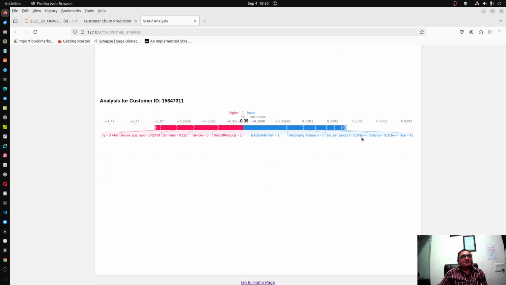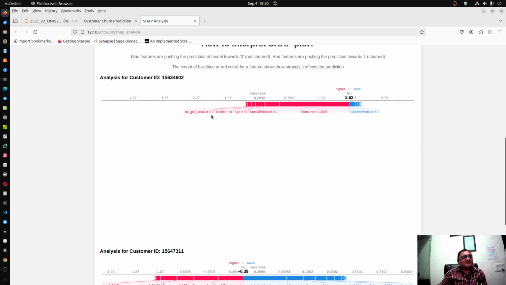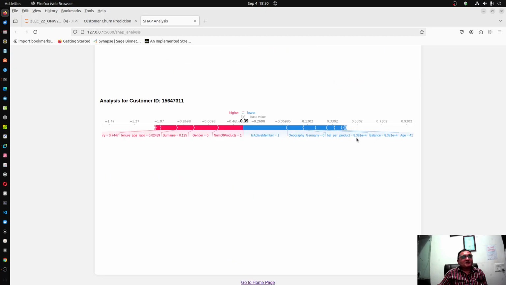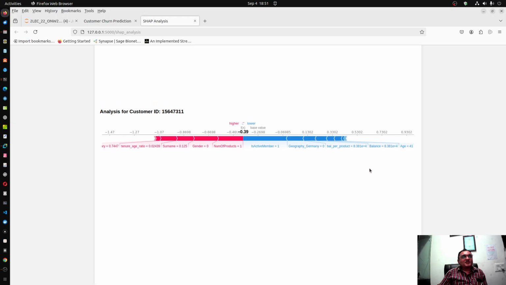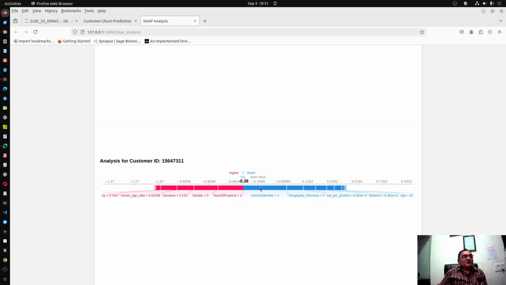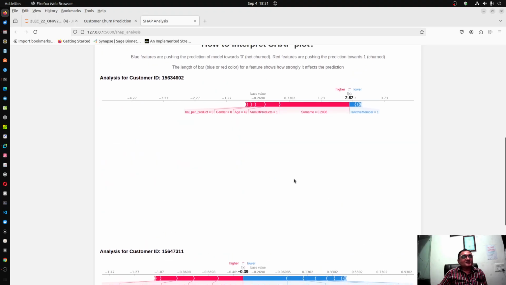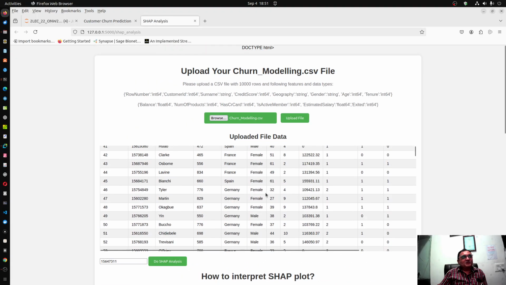Then balance per product is very high, there it was 0, while here balance per product is 83,000 somewhere, because it is exponential 4. So is active member means the person is frequently doing transactions, keeping high balance per product, and he is not from Germany, then such a customer is less likely to churn.